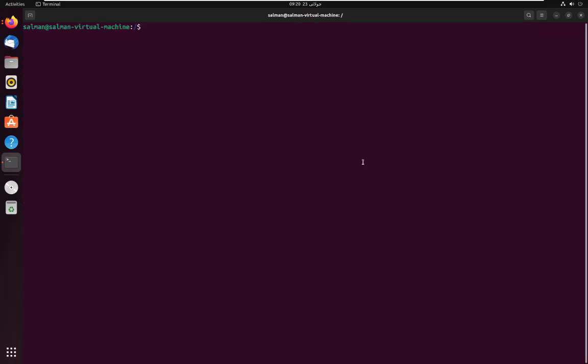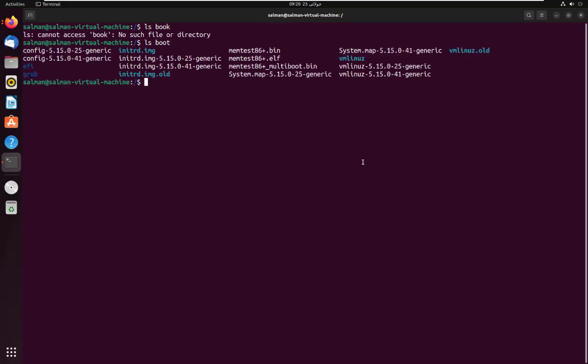Now I will show you the content of /boot. This is the bootloader which resides on my Ubuntu desktop. As you can see, these are the core Linux bootloaders. We don't spend so much time here. The last folder is very important, and 90% of the time system administrators use this directory, because this is the configuration directory. It is called etc. So I will show you the content of etc.